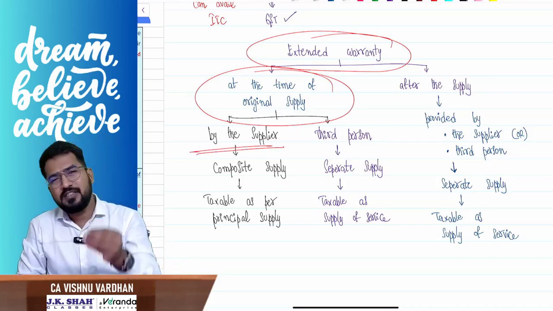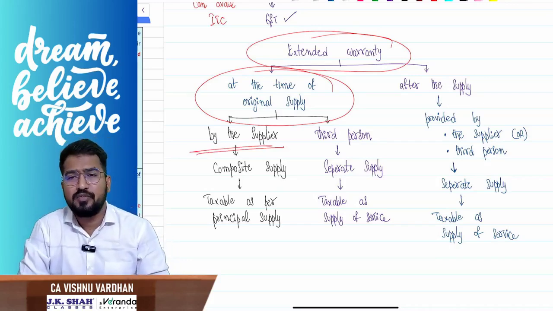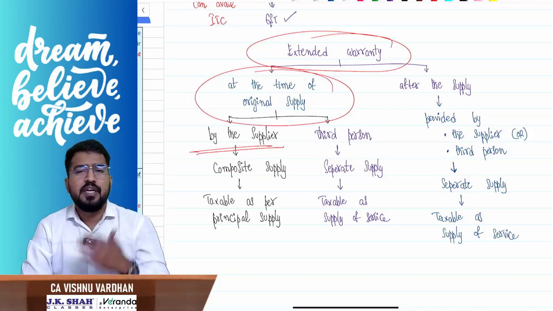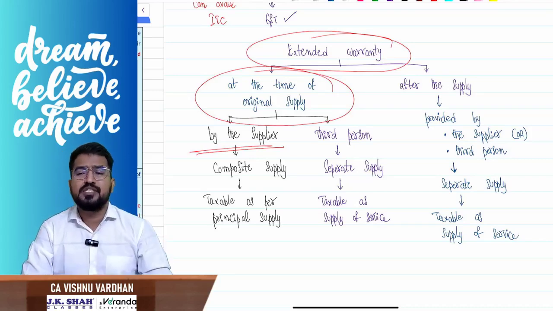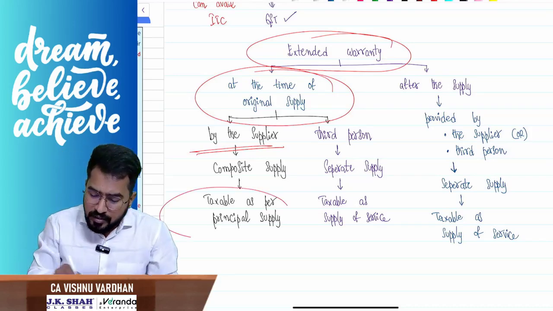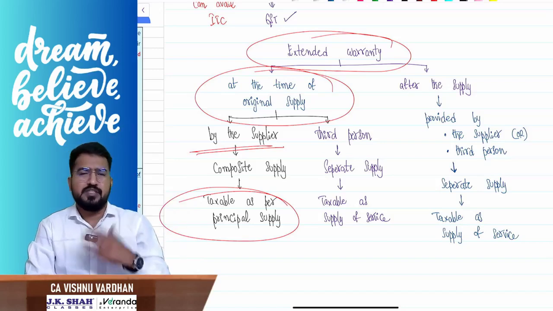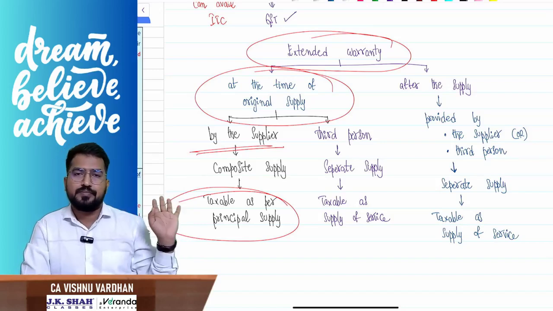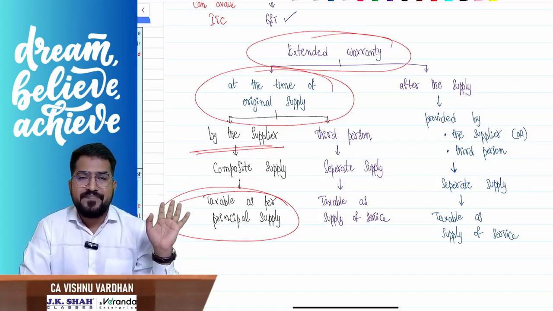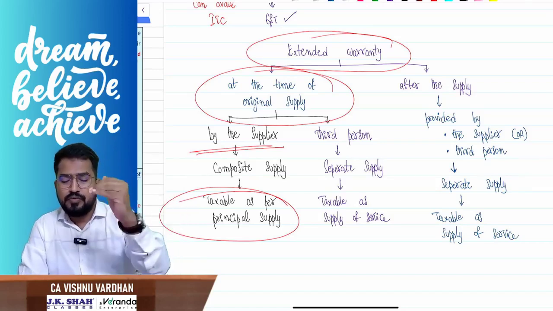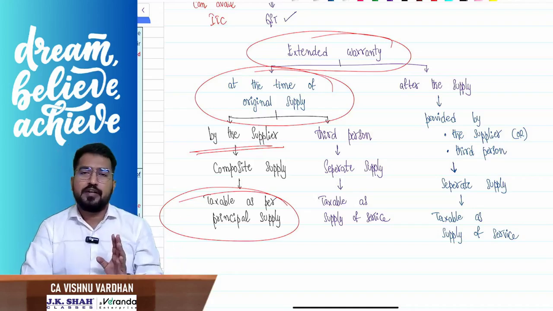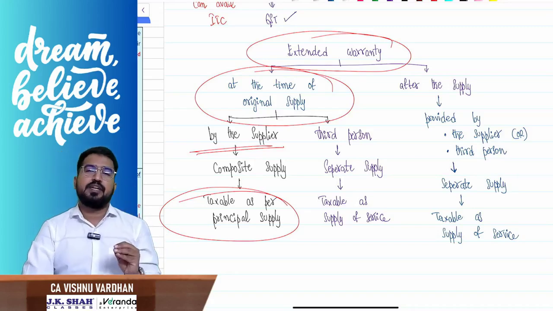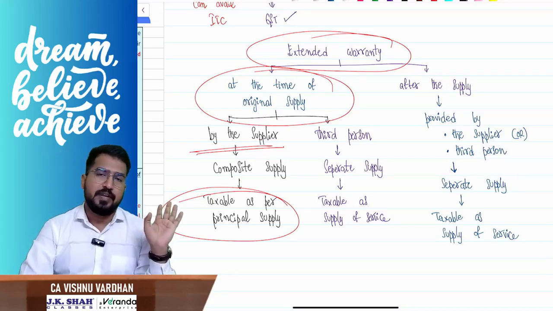Then understand, this is part and parcel of the sale of the mobile phone. It is a composite supply, naturally a bundle. Nowadays whatever electronics you are buying, they are giving extended warranty, sir. It is a composite supply. So what is the tax treatment? Treat it as per the principal supply. Principal supply is the mobile phone, so extended warranty is also treated as supply of the mobile phone. Am I clear? So we will charge GST on that 2500 also, as if it is a sale of the mobile phone, and whatever GST rate is applicable, the same we will apply there.